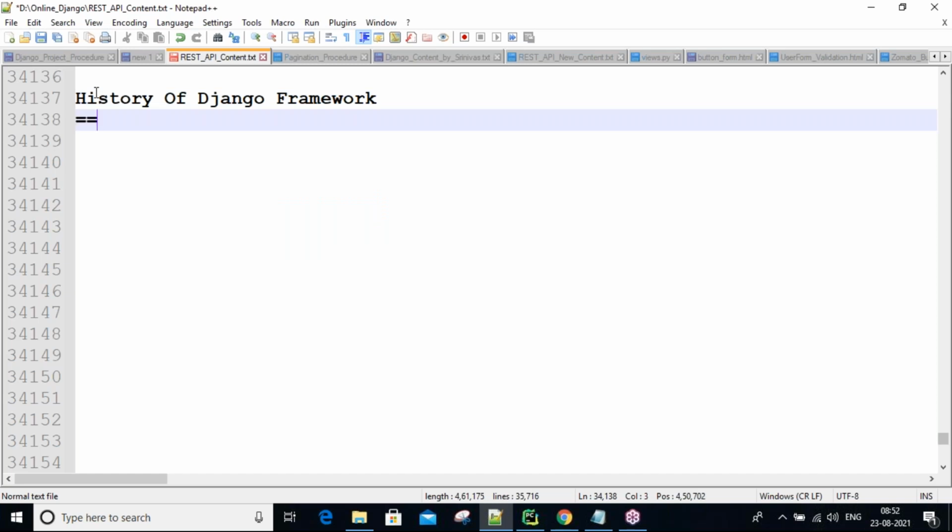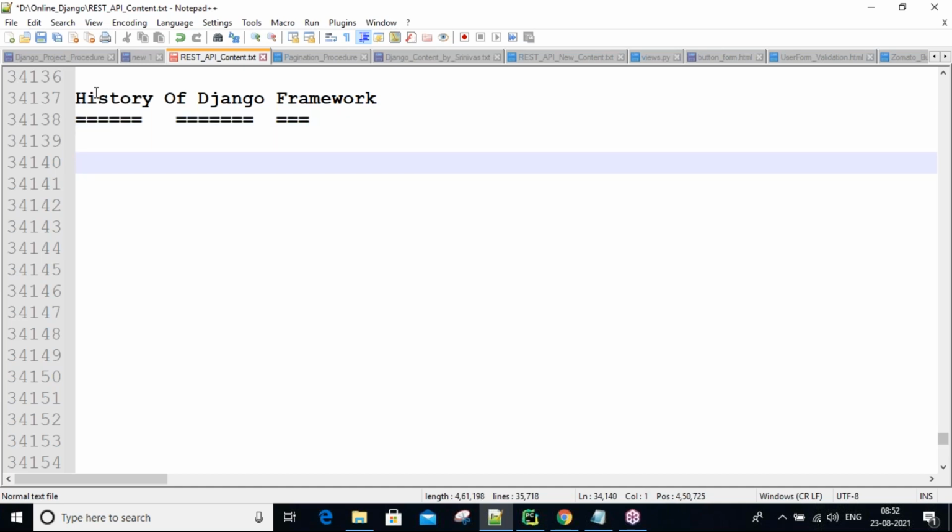History of the Django framework. History means generally what we focus on: where the Django framework was developed, why it was developed, who developed it, when it was developed, and what the use of it is. All these points come under history, guys. First, when: in 2003, Django was introduced, guys.